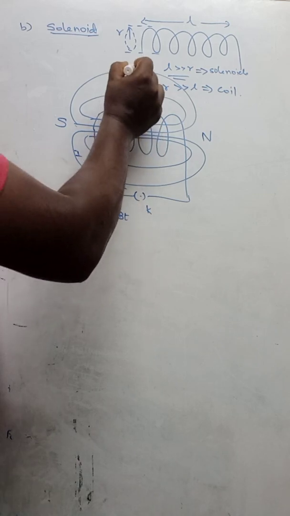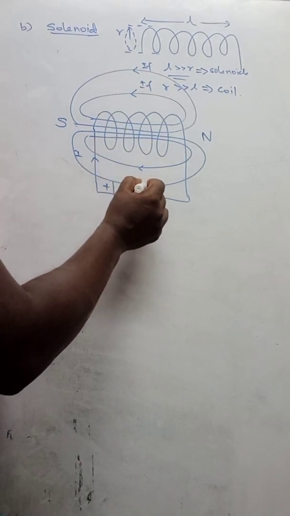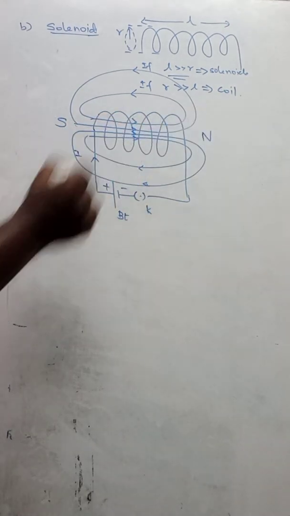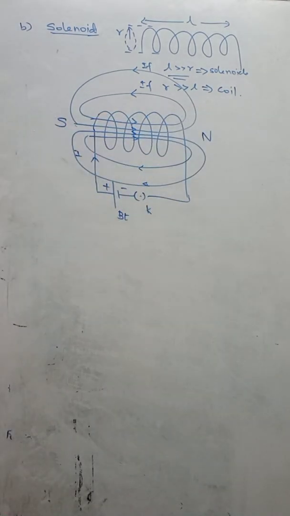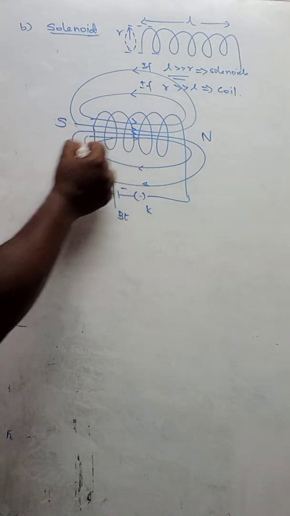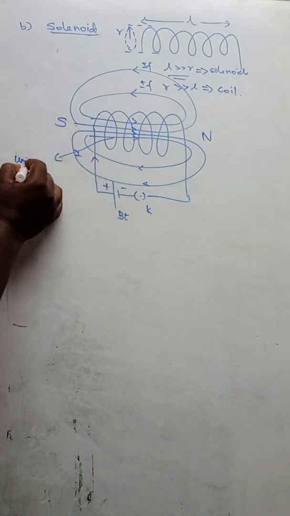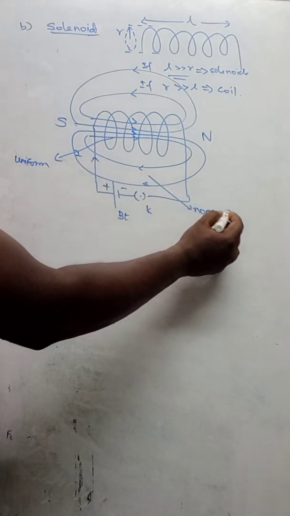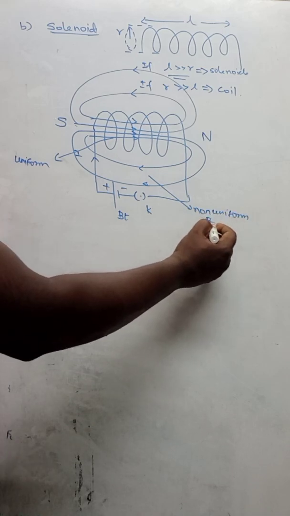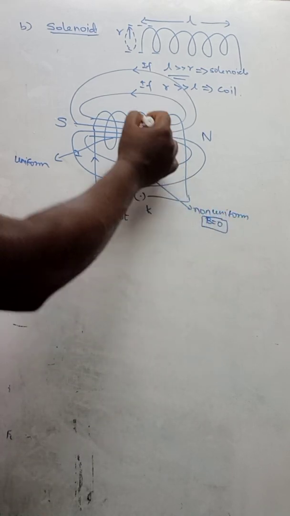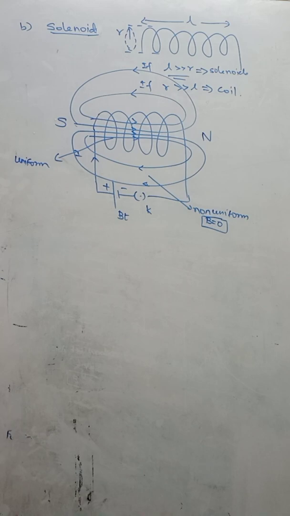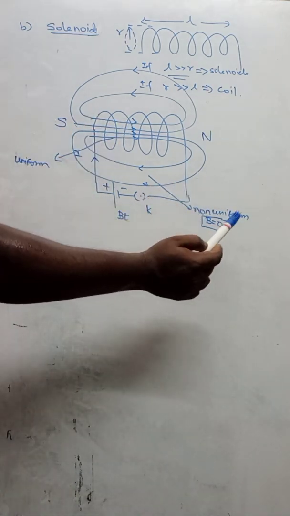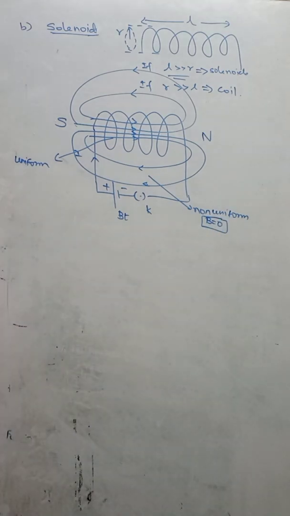Outside, the magnetic field will be north to south. Inside, the magnetic field will be south to north. Inside the lines are parallel and uniform, so the field will be uniform inside. Outside it is non-uniform and almost equal to 0. When we consider the strength of the magnetic field inside, the field outside will be taken as 0.